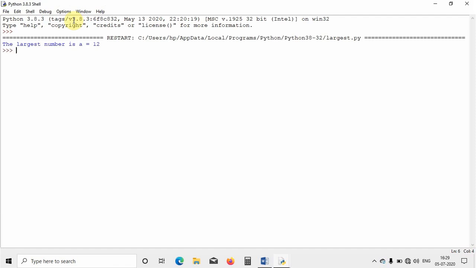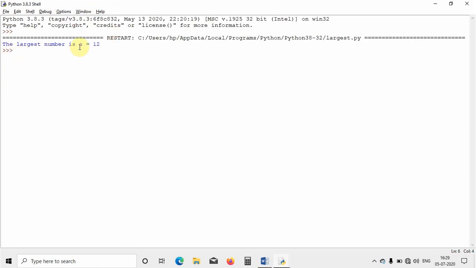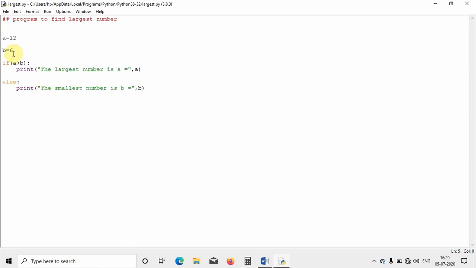Once I click Run Module, it shows me the largest number is 12. As you can see, I have taken the numbers 12 and 6, and a is the largest number, so that's why it is showing the largest number is 12. Now I will check the other conditions.